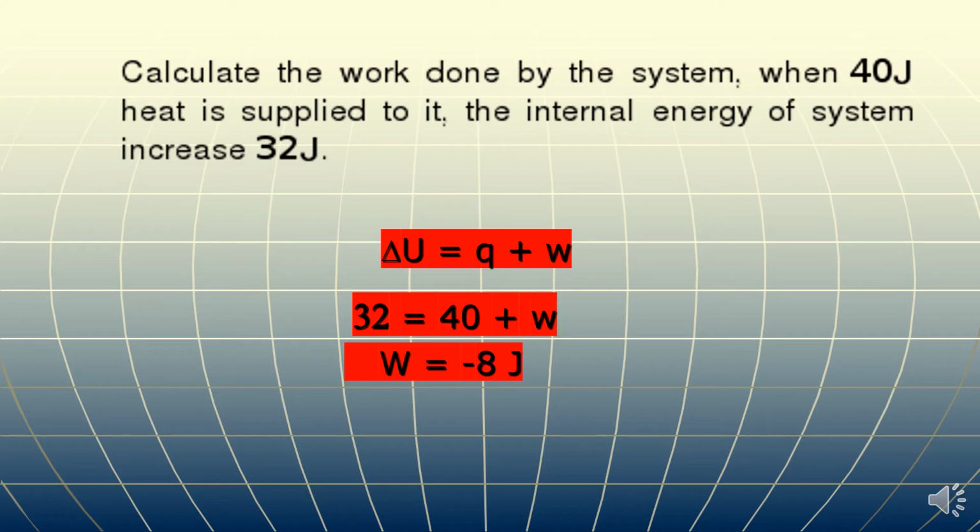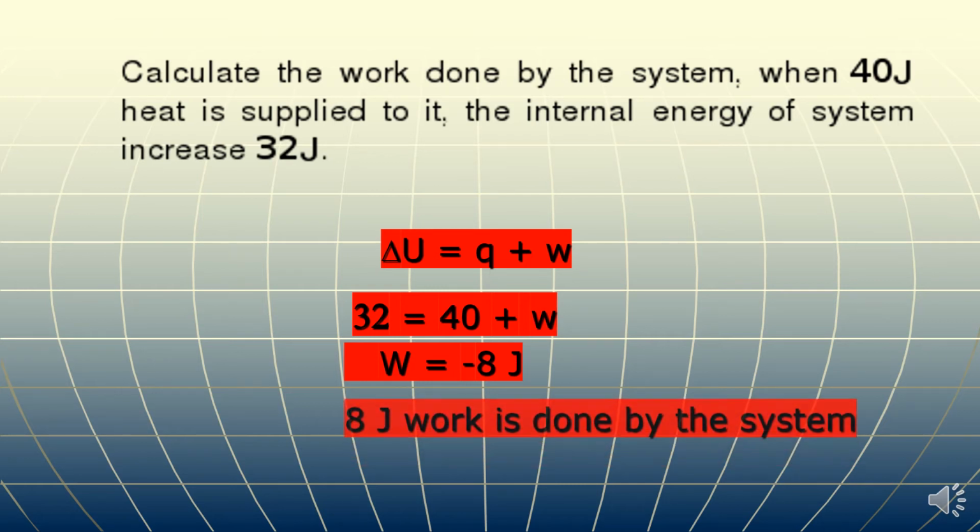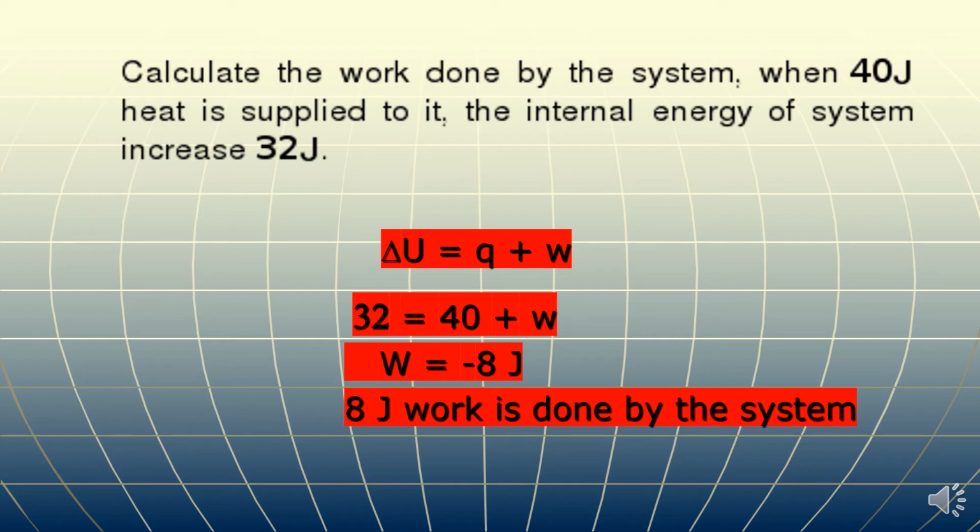Here the negative sign indicates that work is done by the system. Hence we can write the answer as 8 joule of work is done by the system in this process when 40 joule heat is supplied to it and internal energy is increased by 32 joule.